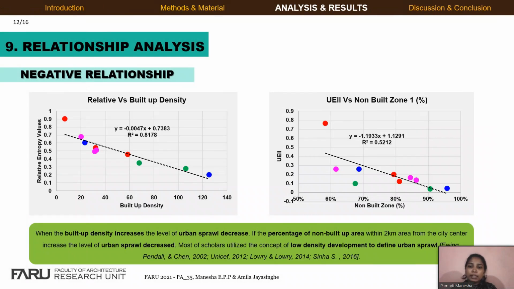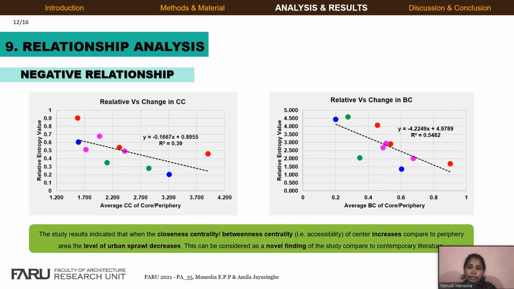When the built-up density increases, the level of urban sprawl decreases. If the percentage of non-built-up area within 2 km from the city center increases, the level of urban sprawl decreases. Most scholars utilize the concept of low-density development to define urban sprawl. The study result indicated that when the closeness centrality of the center increased compared to the periphery area, the level of urban sprawl decreased. This can be considered a novel finding of the study compared to contemporary literature.